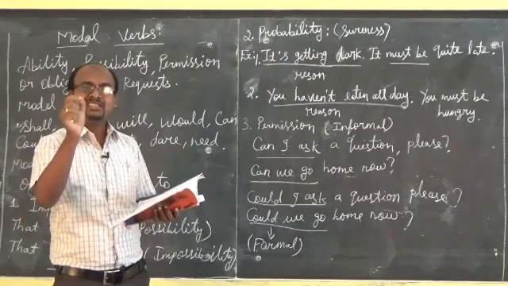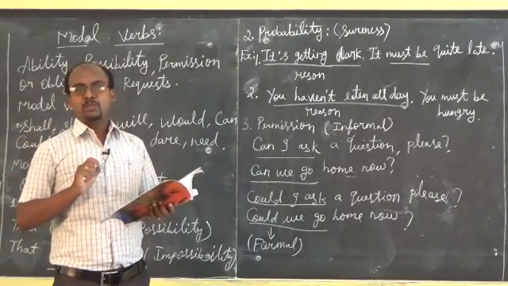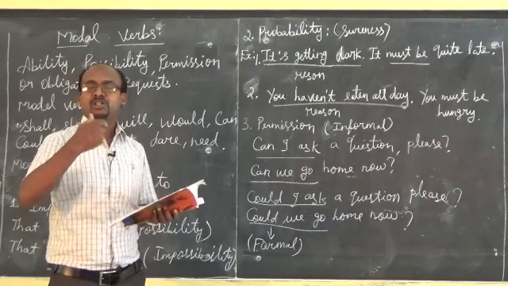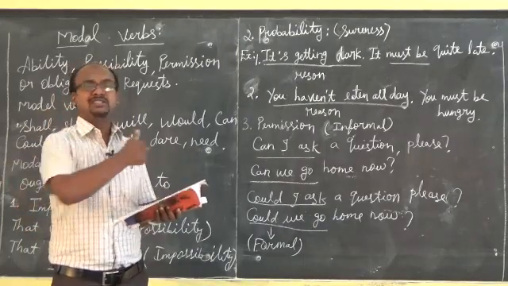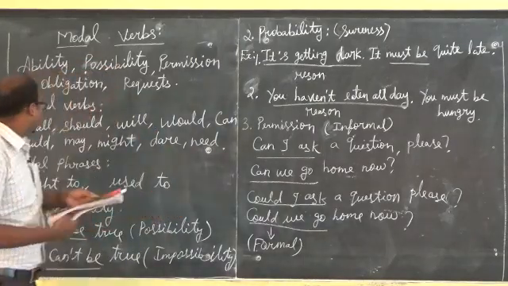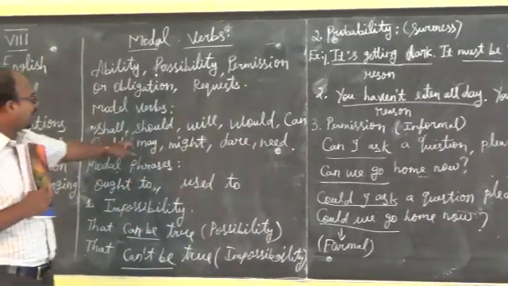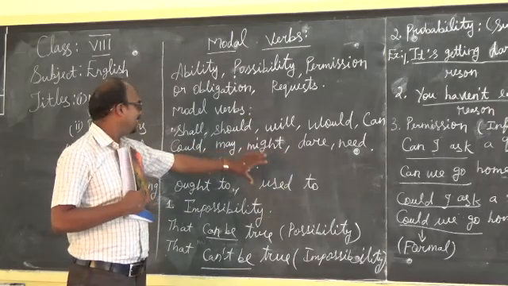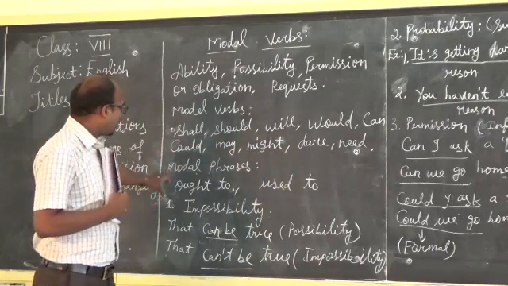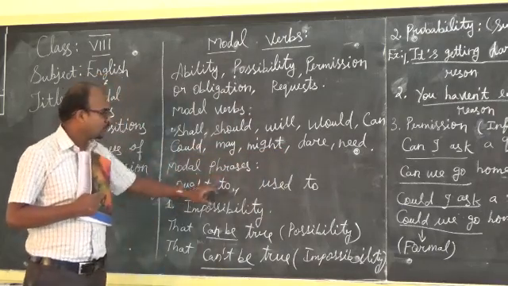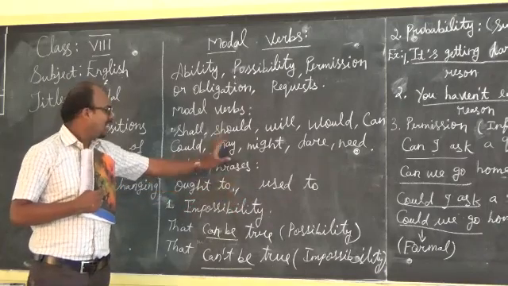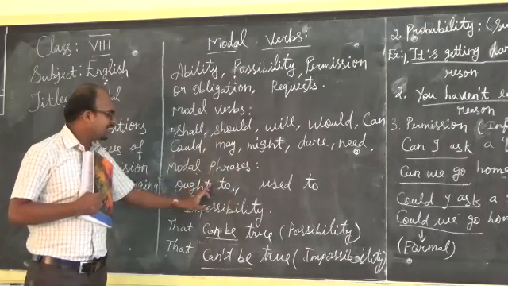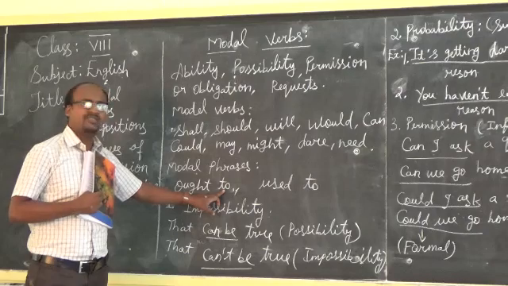So, modal auxiliaries and the uses of modal auxiliaries. You come to know more about these modal auxiliaries. Once again: shall, should, will, would, can, could, may, might, dare, need. These are all modal auxiliaries, and the modal phrases are ought to, used to. Nothing but along with that modal auxiliary, to is coming. That is called modal phrases.